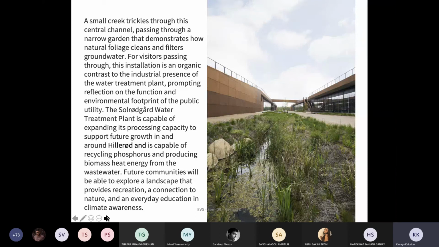It also talks about treatment plants which are capable of expanding their processing capacity for future growth in and around it, and of recycling the phosphorus and producing biomass heat energy from the wastewater that it takes. Because it's in very close proximity to the industrial park, the presence of phosphorus must be higher. It also talks about future communities which will be able to explore a landscape that provides recreation, a connection to nature, and an everyday education in climate awareness.